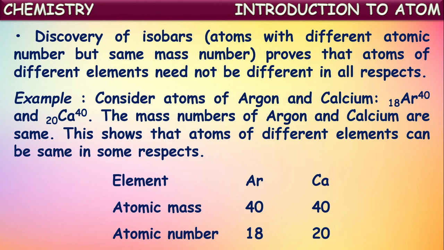So this is controversial to Dalton's postulate that explains that atoms of different elements are different in all respects. But here they are the same in one aspect, that is mass number. So by this discovery of isobars, that postulate from Dalton's atomic theory was discarded.